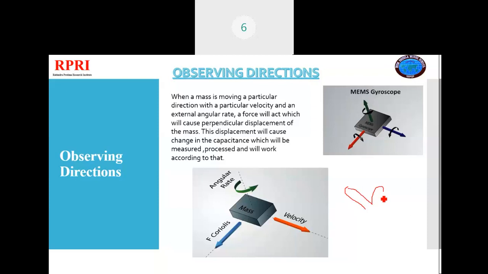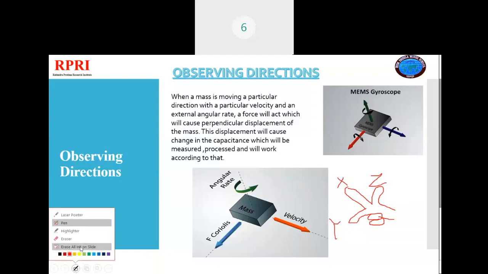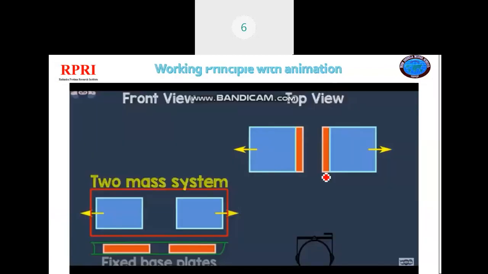So this is the right hand rule by which we can get the directions. The forefinger is x, the middle finger is y, and the thumb is z. That means the forefinger represents the velocity, the thumb represents the Coriolis force, and y represents the angular rate.